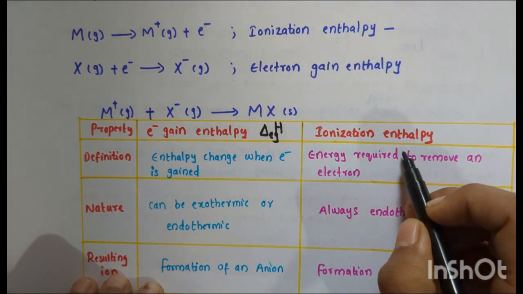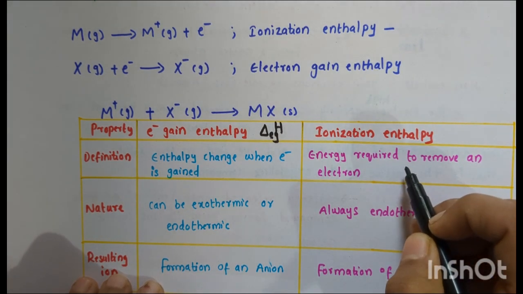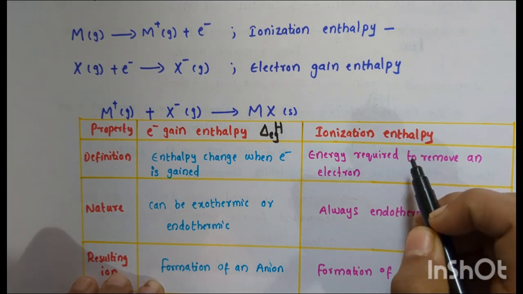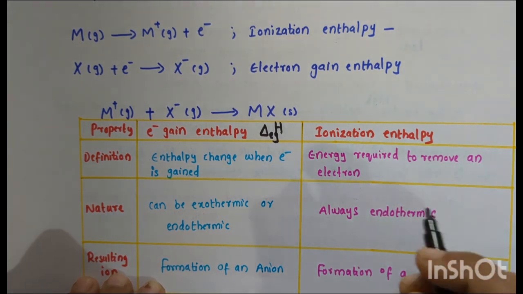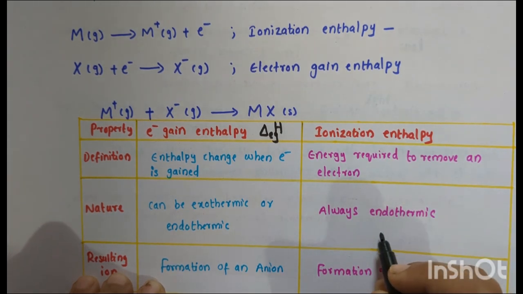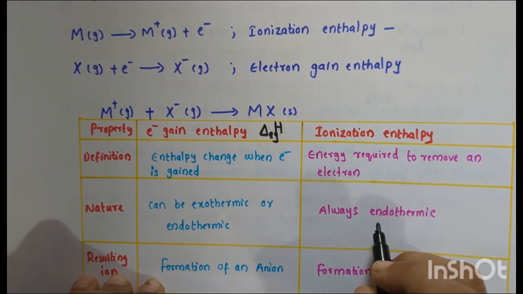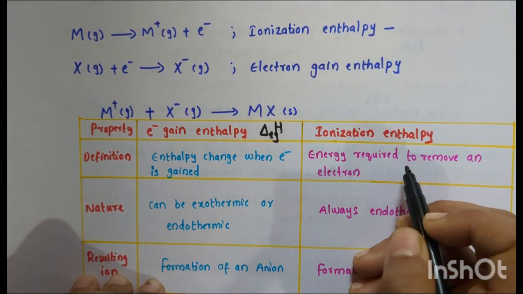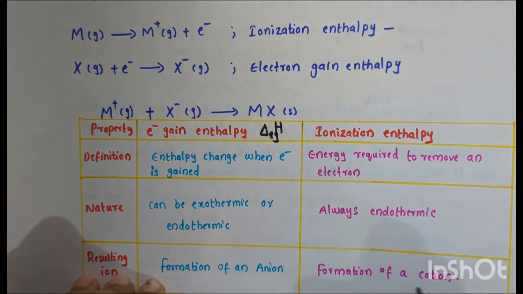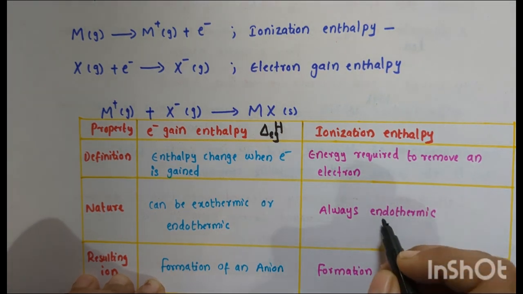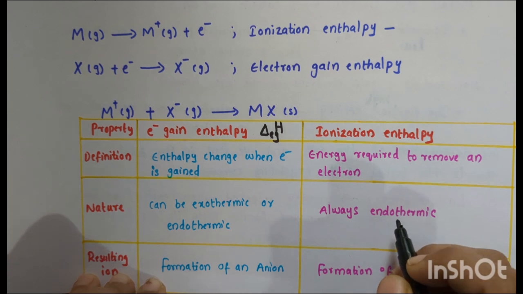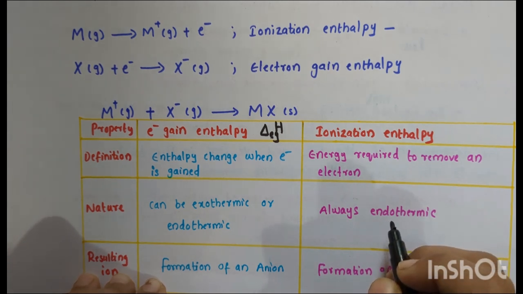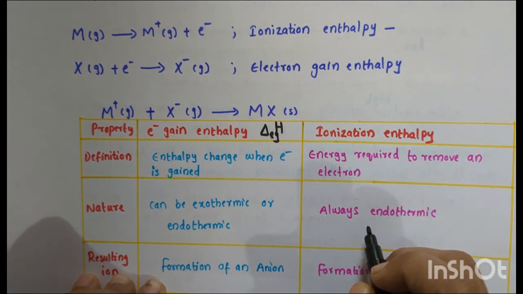This process is always endothermic because energy must be supplied to overcome the attraction between the nucleus and the electron being removed.